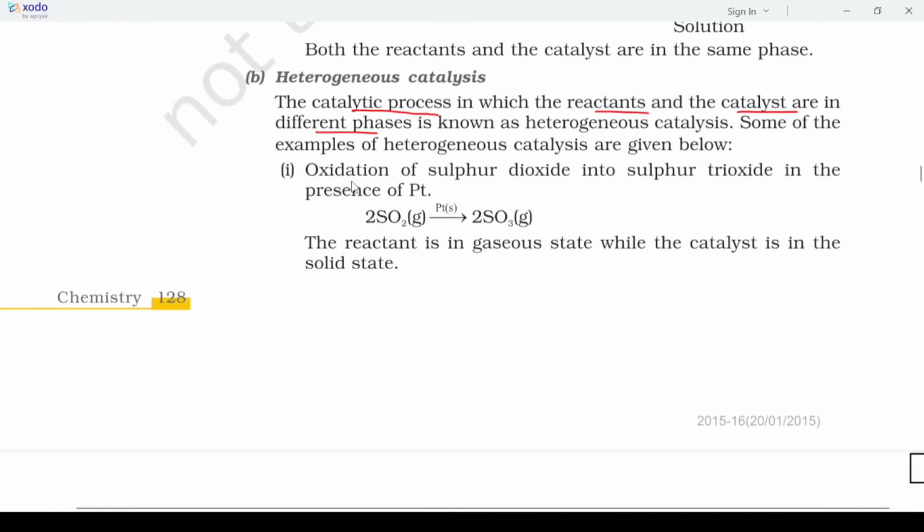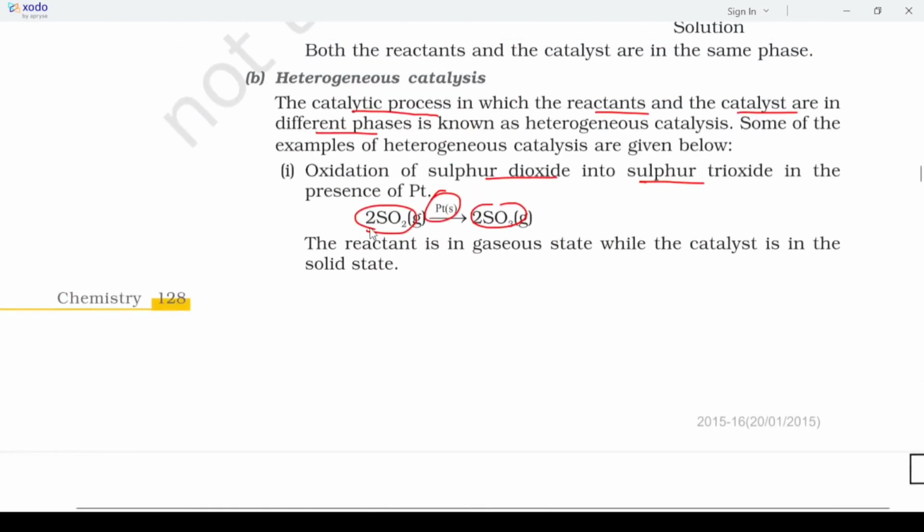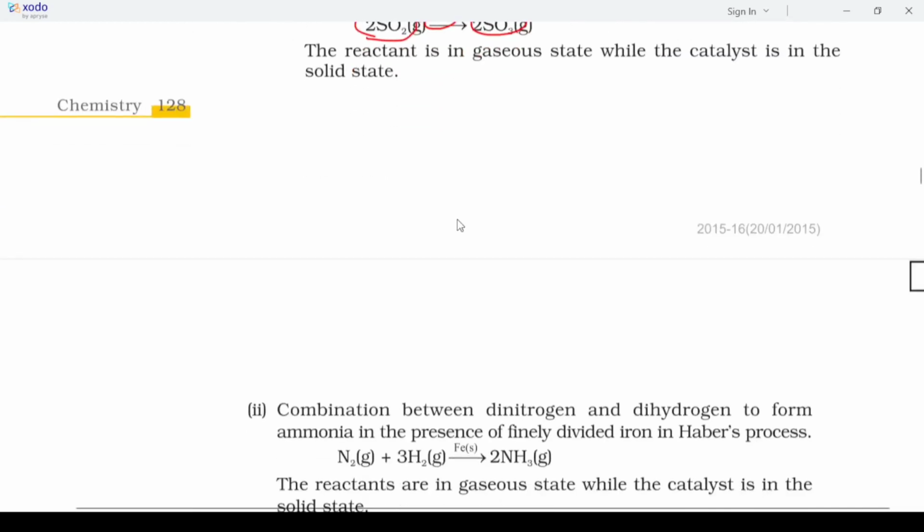Now check here, oxidation of sulfur dioxide into sulfur trioxide. So SO2 into SO3 in presence of platinum. You can see in the first one, sulfur dioxide to sulfur trioxide in presence of NO is called homogeneous, and sulfur dioxide to sulfur trioxide in presence of platinum is a heterogeneous catalyst, because platinum is in solid state.